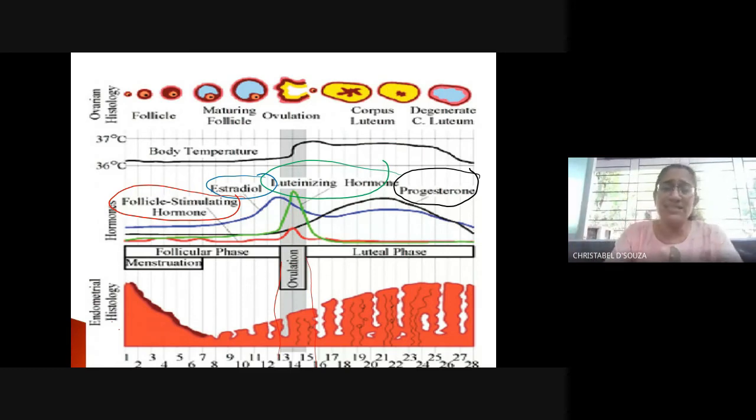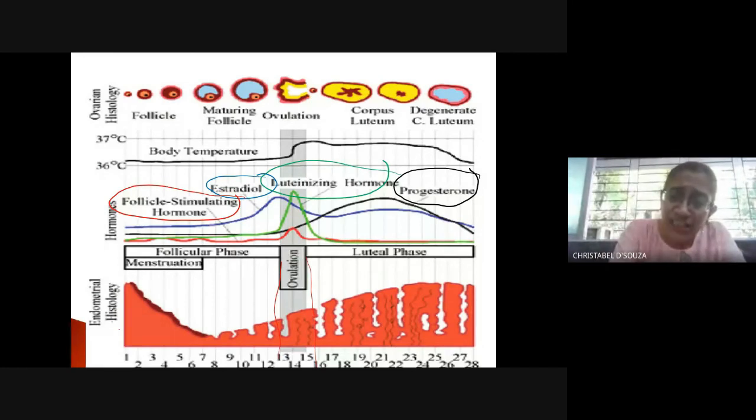Once this corpus luteum is formed, the other two hormones also increase. Can you see the blue hormone has increased, and the black hormone also has increased. Estrogen, blue, increases first, progesterone increases later, right? Now what happens is the egg waits to be fertilized.